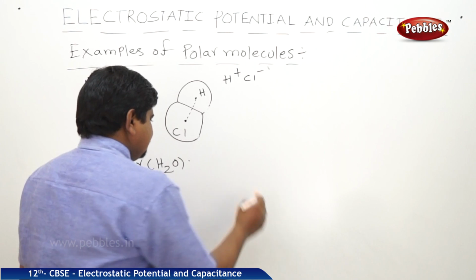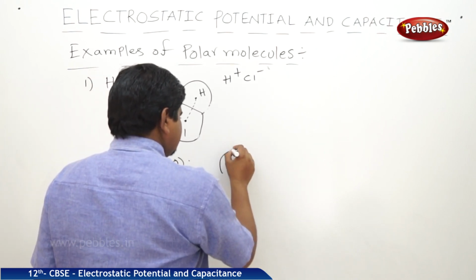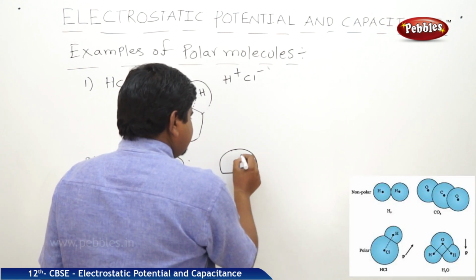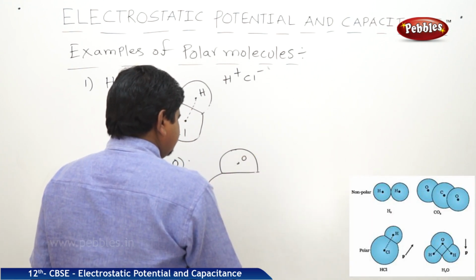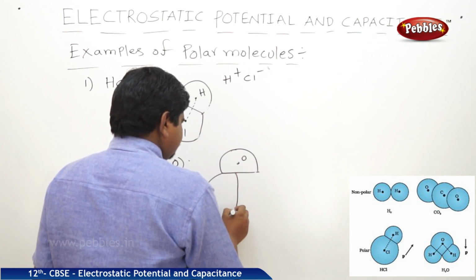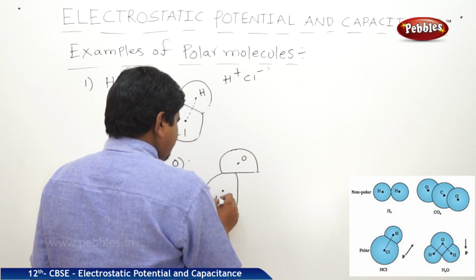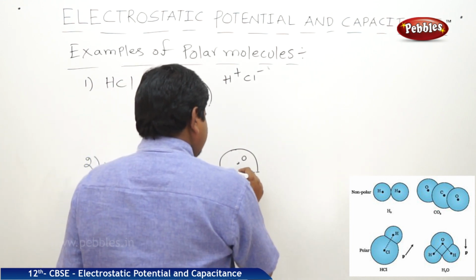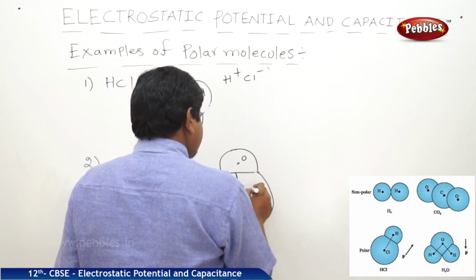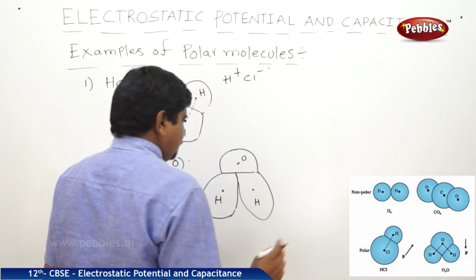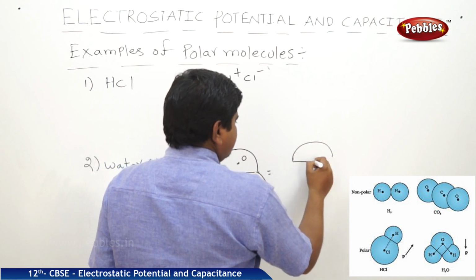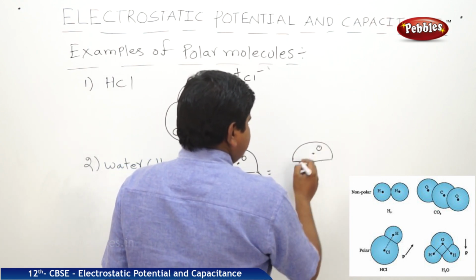It will be like this: one oxygen, one hydrogen, another hydrogen, or we can write the same diagram like this also.